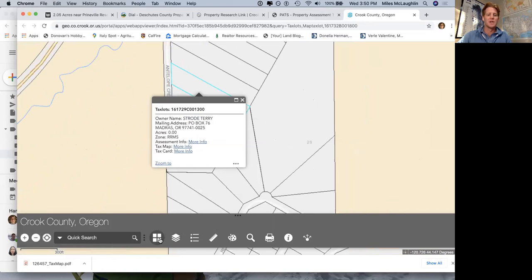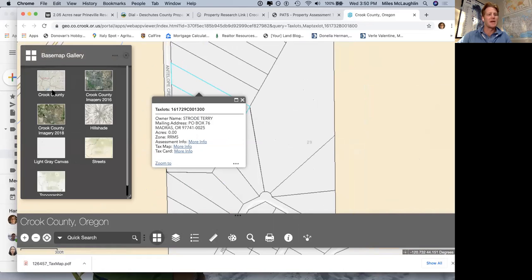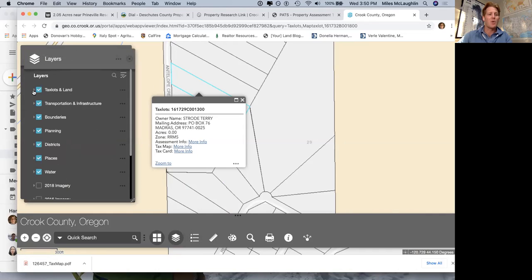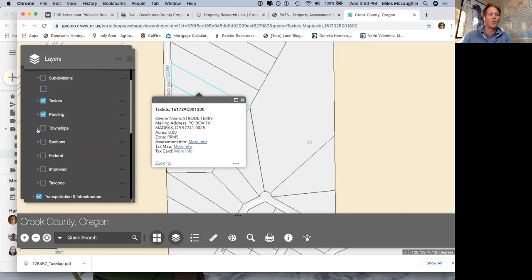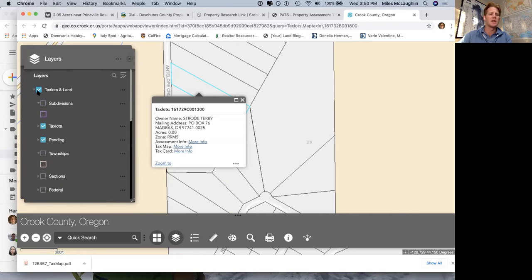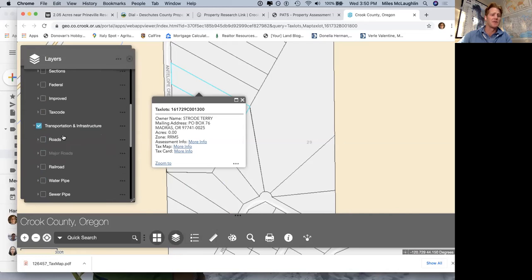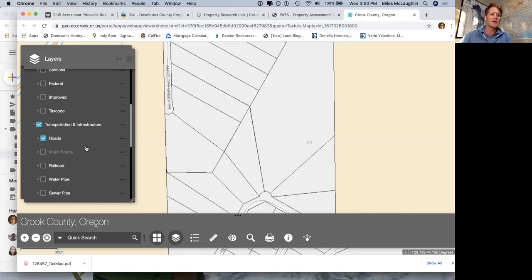You can also use the layers here. You can change your base map, just like I showed you with Deschutes County. You can look for streets. You can look at topo. The next thing you can do is start to change your layers. So I want you to realize that these can be opened up even further to show you what you're looking at. This really doesn't mean a lot to me, the tax lots, but something like transportation infrastructure, where the roads are at, might matter to me.